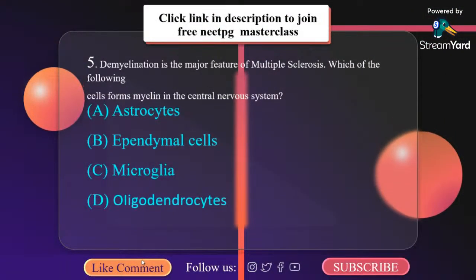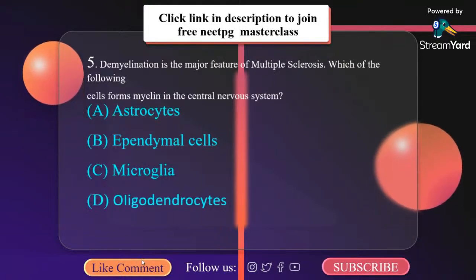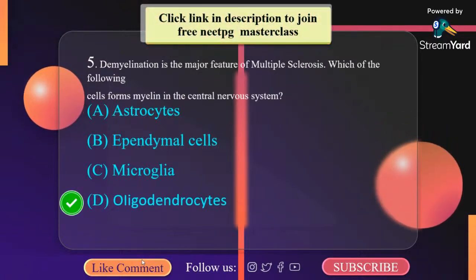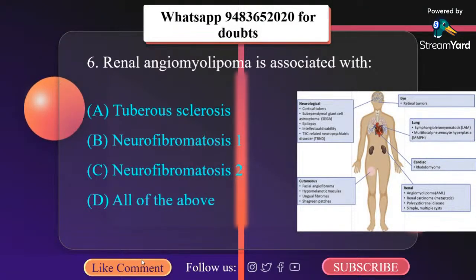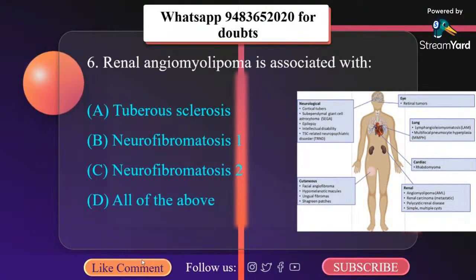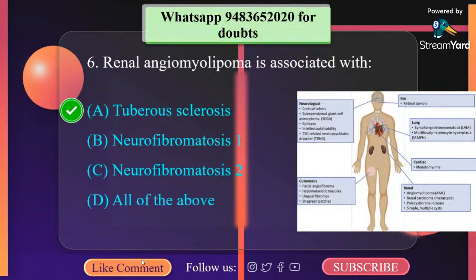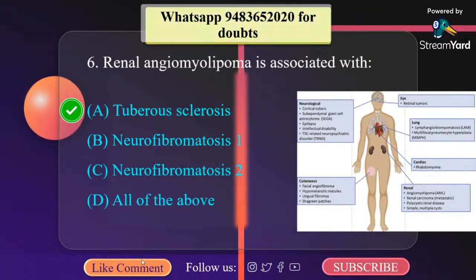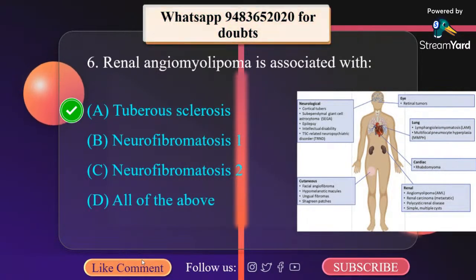Demyelination is the major feature of multiple sclerosis. Which of the following cells form myelin in the central nervous system? A. Astrocytes, B. Ependymal cells, C. Microglia, D. Oligodendrocytes. It is oligodendrocytes. Renal angiomyolipoma is associated with A. Tuberous sclerosis, B. Neurofibromatosis type 1, C. Neurofibromatosis type 2, D. All of the above. It is tuberous sclerosis. What other things can occur in tuberous sclerosis? Retinal tumors can occur, cardiac rhabdomyoma can occur, renal angiomyolipoma can occur, renal carcinoma can occur, polycystic renal disease. So it is tuberous sclerosis.